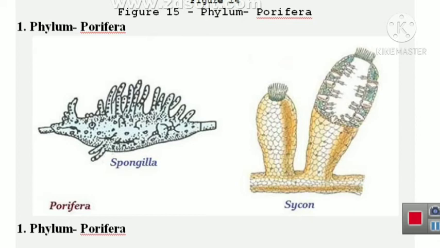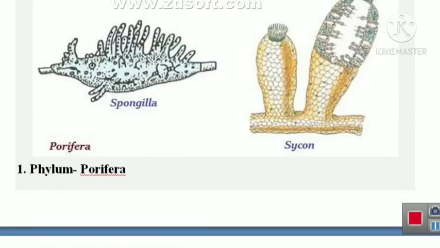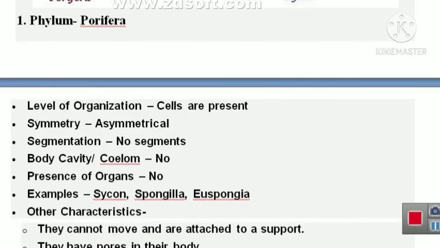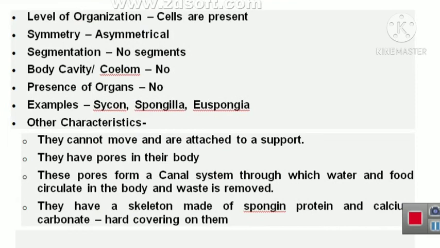Examples of this phylum Porifera are Spongilla and Sycon. So we will see what are the characteristics of animals included in the phylum Porifera. Now, here are some important characteristics.